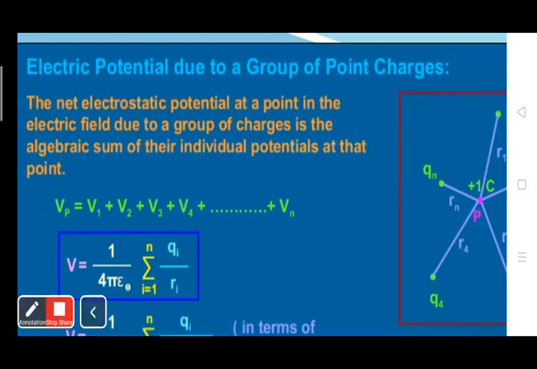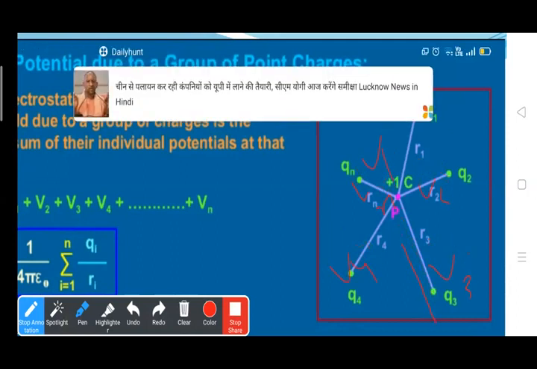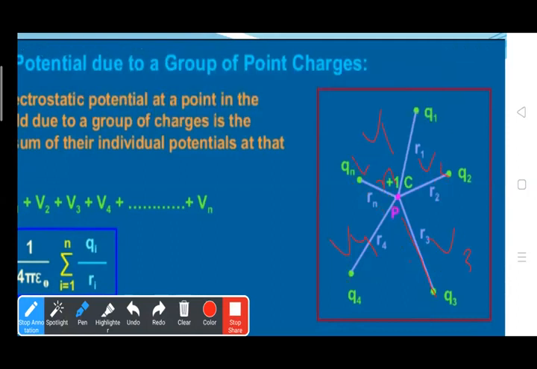That means from the figure, potential at point P due to charge Q1 is V1, due to charge Q2 is V2, due to charge Q3 is V3, due to charge Q4 is V4, and due to charge Qn is Vn. So the net potential at point P is the sum of the potentials due to these charges.